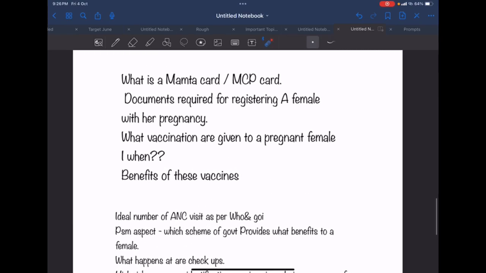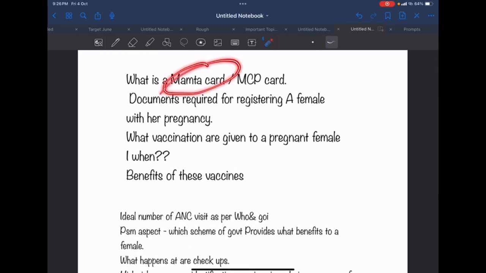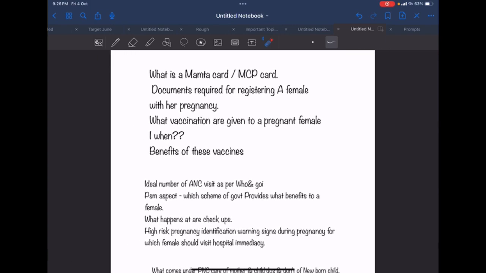These are related to something called a Mamta card, or the MCP card. So I'm giving you certain questions. Think about them and comment in the options given below whether you know about these topics or not. In the upcoming sessions, I'm going to take these topics one by one in detail. The first question: what is a Mamta card?